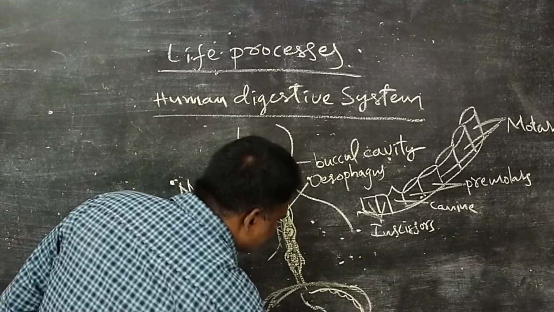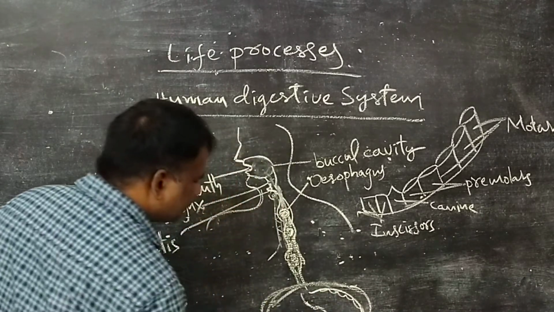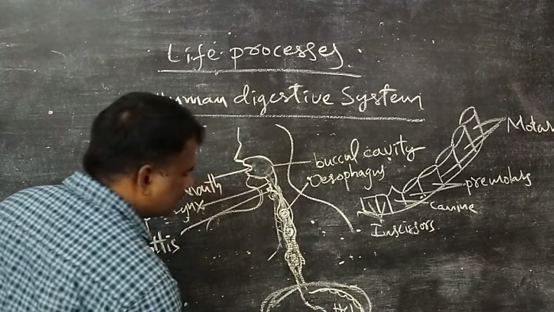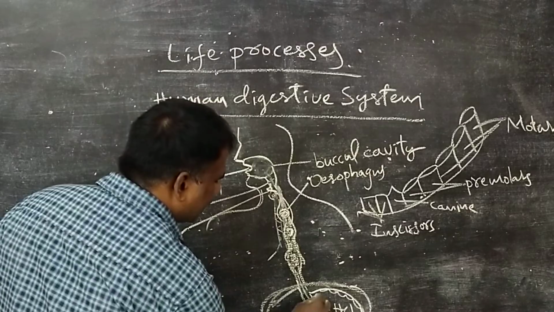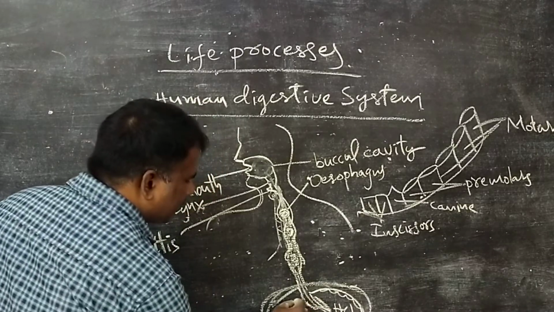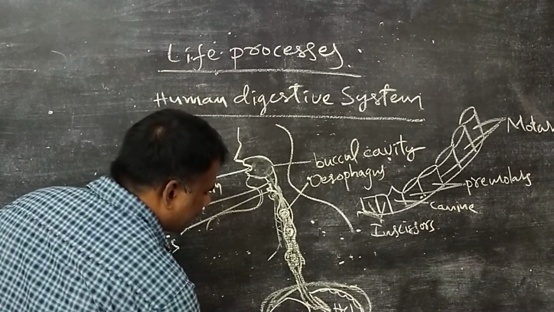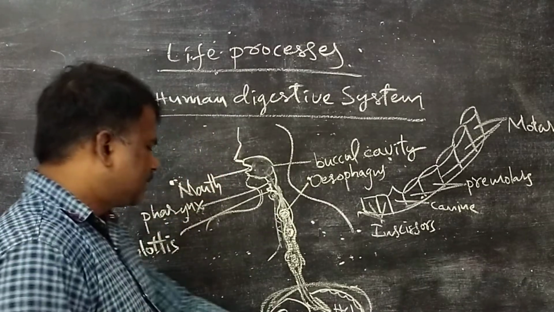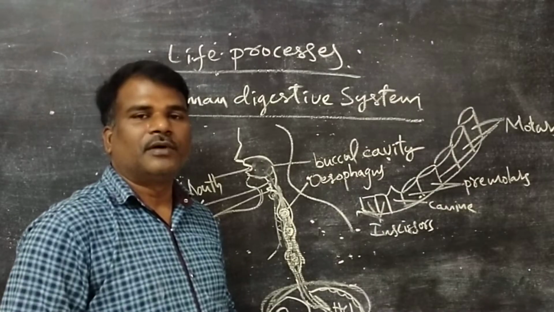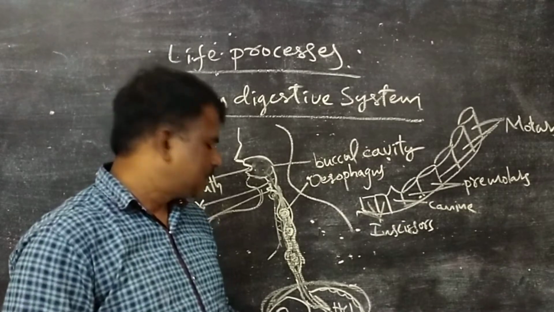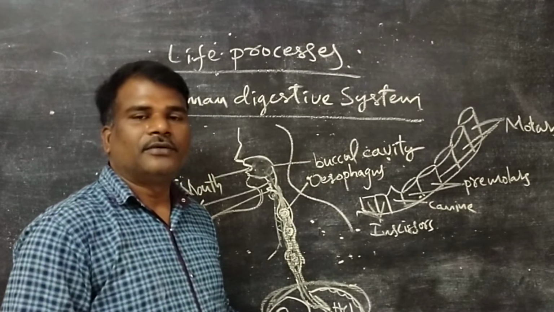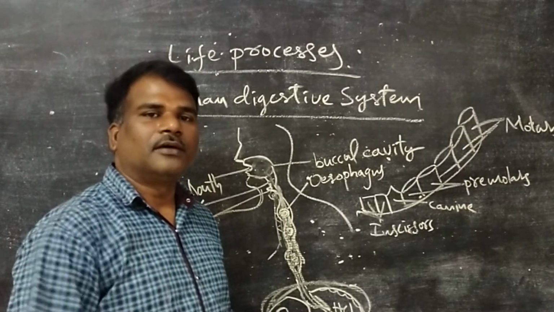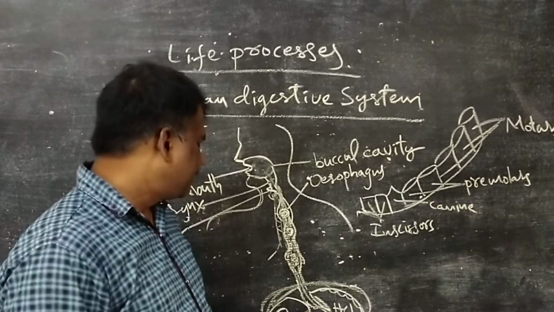Here gastric glands are there. Gastric glands secrete gastric juice. Gastric juice consists of HCl, and the food material is mixed with HCl. Any harmful bacteria are killed by HCl. Here pepsinogen, an inactive form of enzyme, is there. With the help of HCl, inactive pepsinogen becomes pepsin, which acts on proteins, and lipase acts